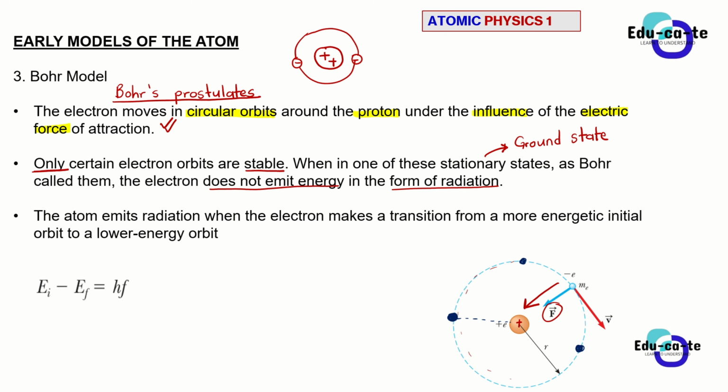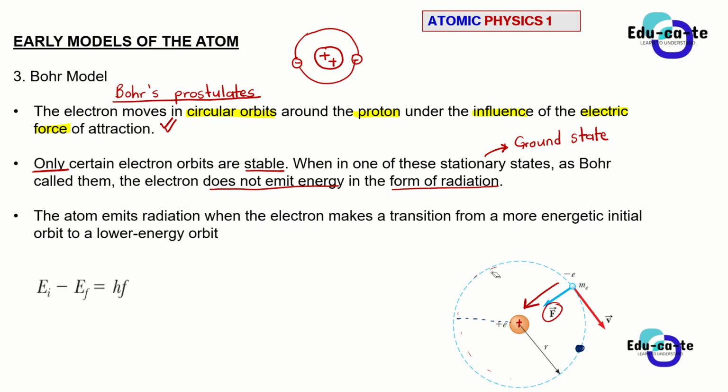So basically, as it is in a fixed position relative to the nucleus, it does not emit any energy. It means that the electron does not actually accelerate towards the nucleus. It does not clash into the nucleus as Rutherford's model was suggesting.